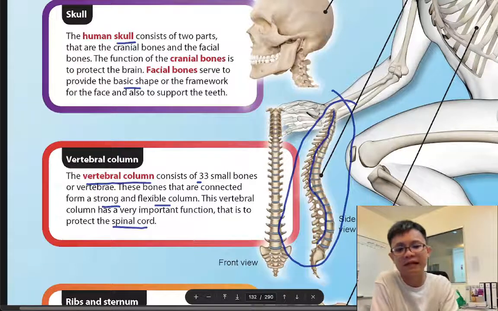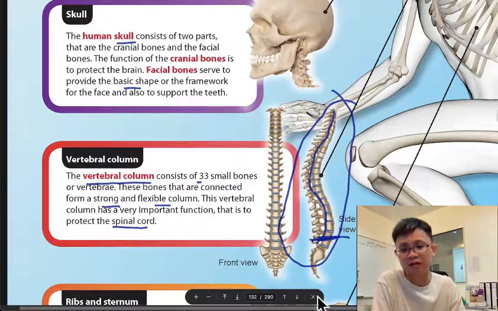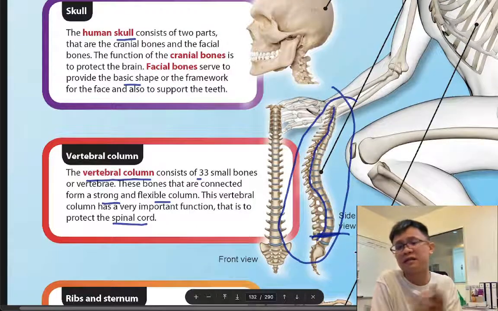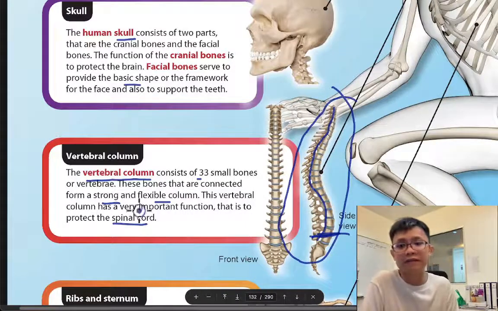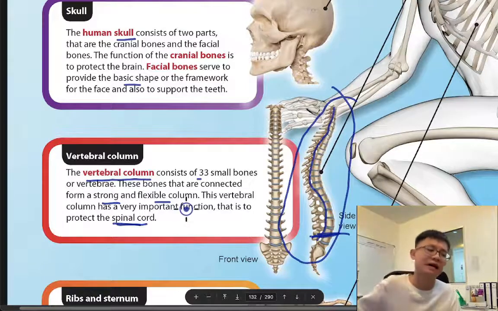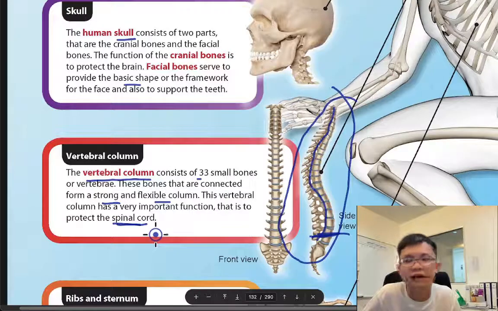That's why when people say they broke the spinal cord here, their legs cannot be used. They fell down, injured this area, and the spinal cord cannot reach the legs, so they say their legs cannot be used. So if your bone breaks, you can still heal the bone and the person can walk. But if the spinal cord is injured and the person is paralyzed and cannot walk, it means forever cannot walk already, because your spinal cord is GG already.